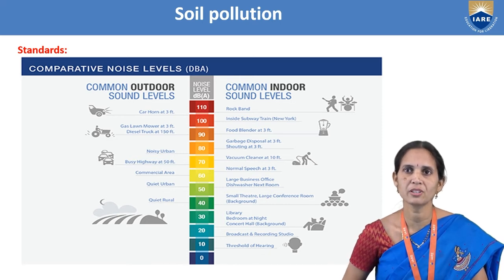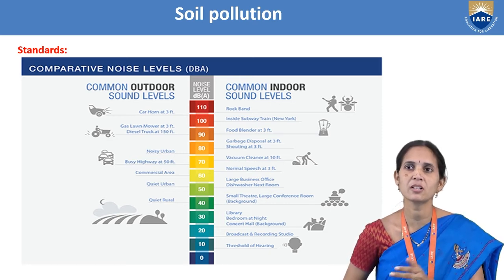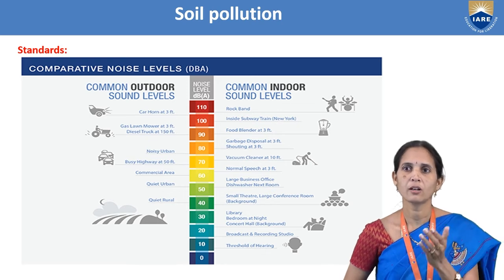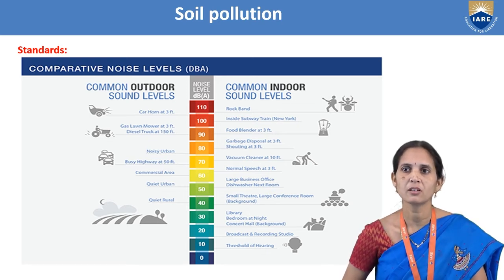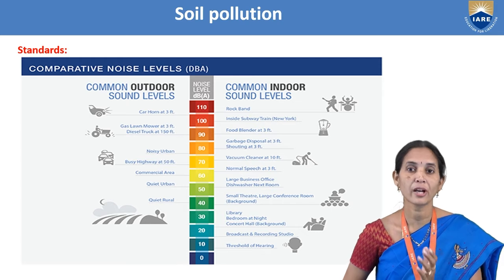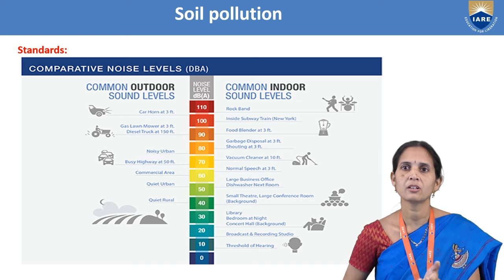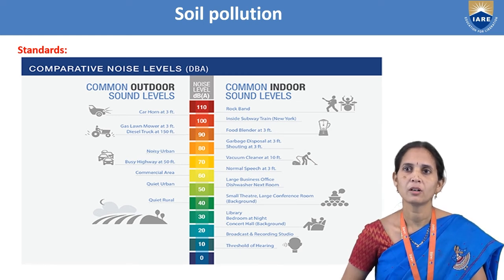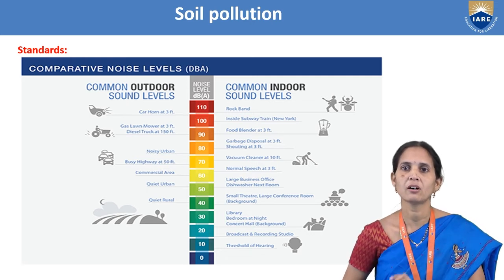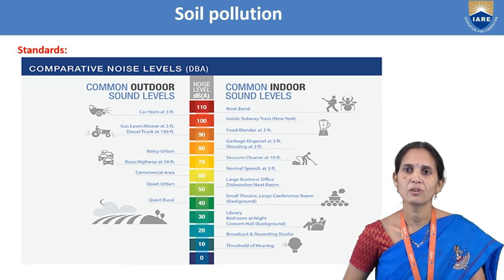And in this diagram we can also see common outdoor sound levels and common indoor sound levels, and how sound levels are measured in decibels. For example, a vacuum cleaner is 70 decibels, a car horn is above 110 decibels, and noise in an urban area is 80 decibels. So these are the different common outdoor and indoor sound levels in decibels.